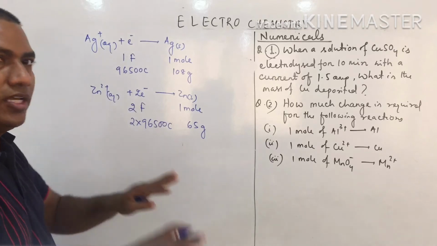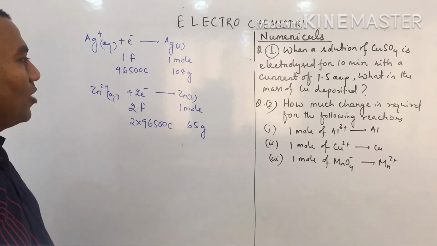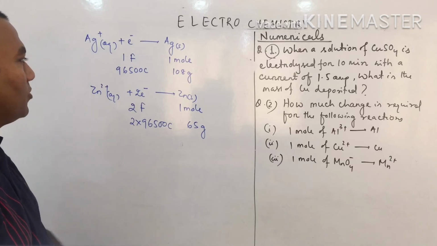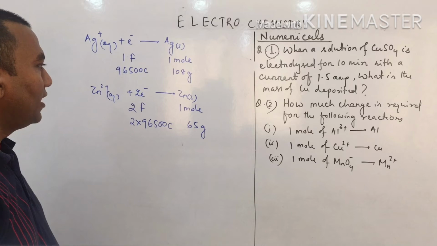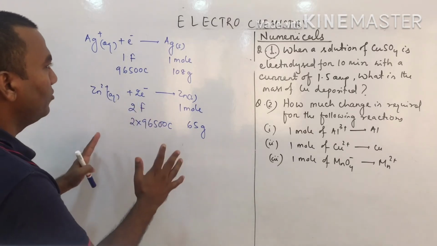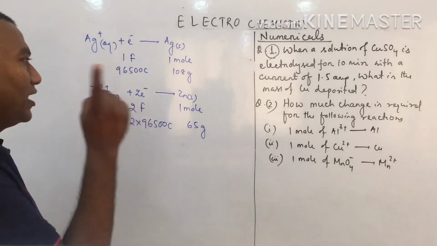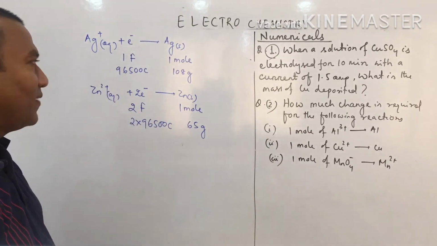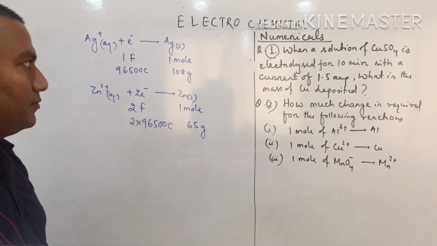In this method, no Z is required. Directly we can calculate how much substance will be liberated or deposited, either at the cathode or anode. Clear now? So this is the quantitative aspects of electrolysis. Faraday's first law and Faraday's second law. Faraday's first law can also be solved in this method.